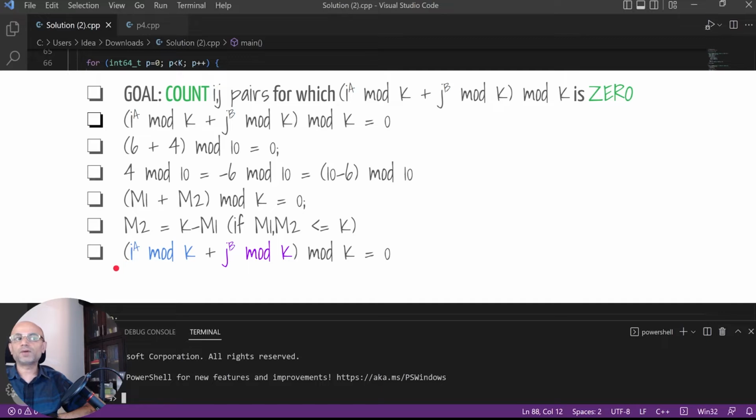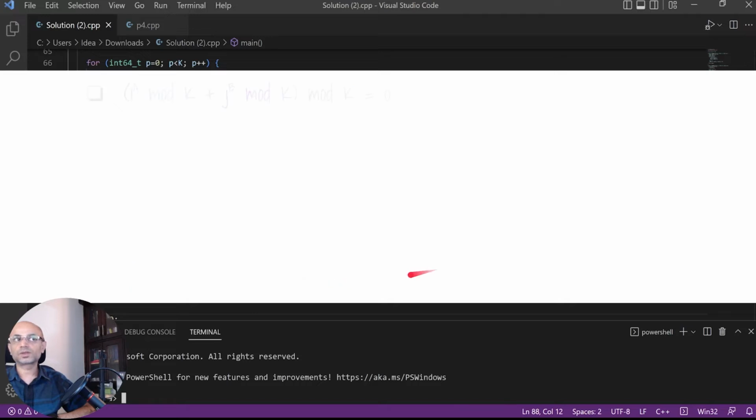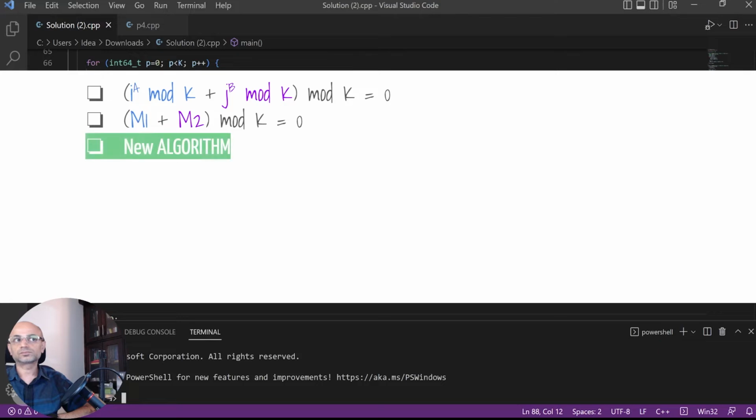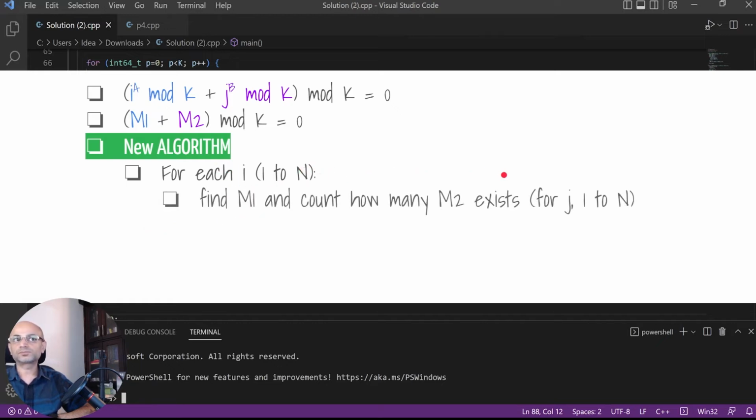So when we have i power a mod k plus j power b mod k, mod k equals 0, we can treat this as m1, this as m2, where m1 plus m2 mod k is 0. So our new algorithm can be: we will go through each i from 1 to n.